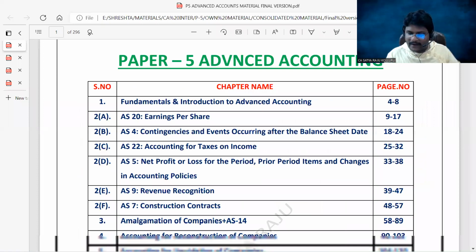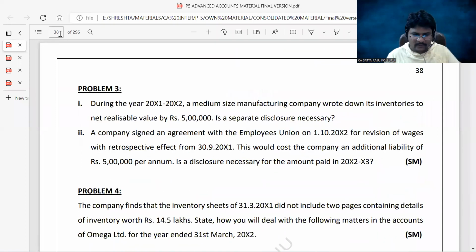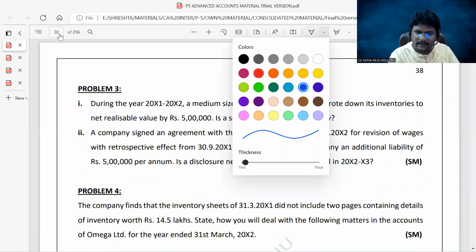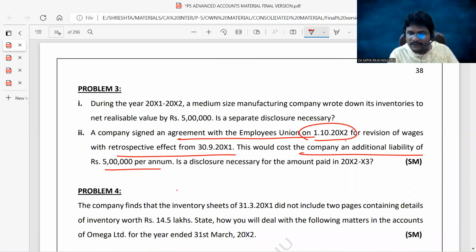So which is AS5. You can directly open page number 38. Where we come to question number 3, sub question 2. Come here, guys. The question is: a company signed an agreement with an employees union on 1/10/2012 for revision of wages with retrospective effect from 30th/9/2011. This would cost the company an additional liability of 5 lakhs per annum. Is disclosure necessary for the amount paid in 2012-13?